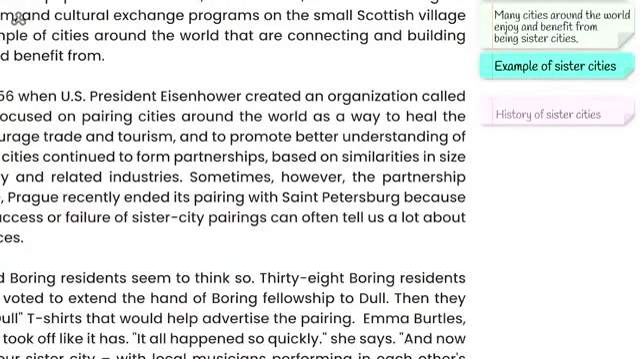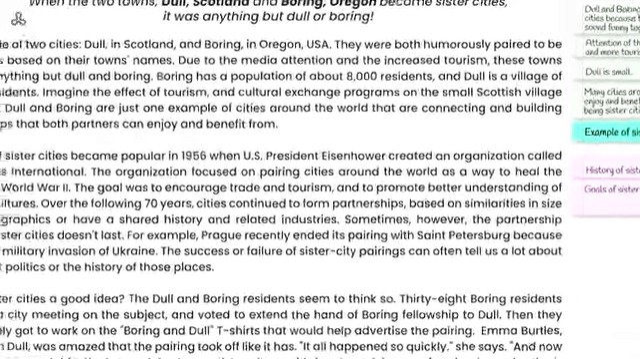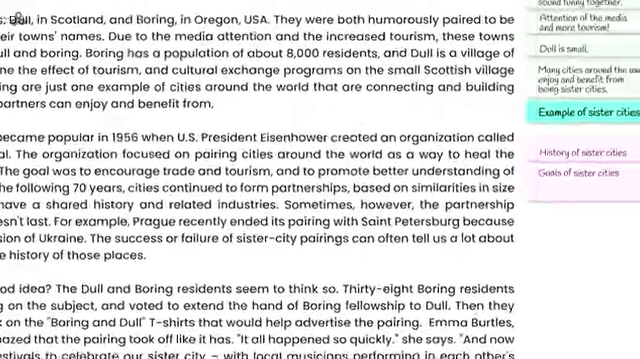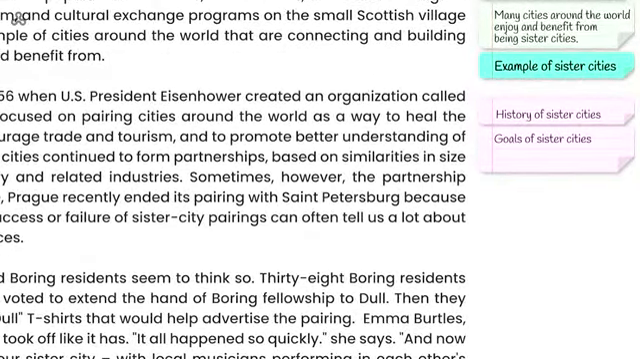I feel like we've understood something, and I'd like to write it down before I forget. What's the text telling us? It's telling us about the history of sister cities. We also see that the text is telling us about the goals of sister cities. When we look at the goals, we also see that there's an idea here that we already saw above, that the goal of sister cities is to encourage trade and tourism. The writer already mentioned in the first paragraph that Dull would enjoy tourism from Boring. If it's repeated, it may be important. Let's add to our previous note. Goals of sister cities: encourage trade and tourism.